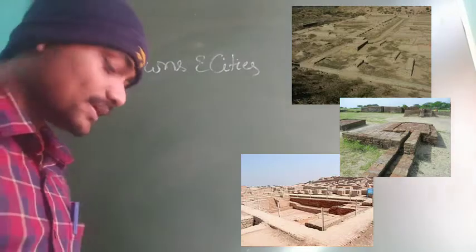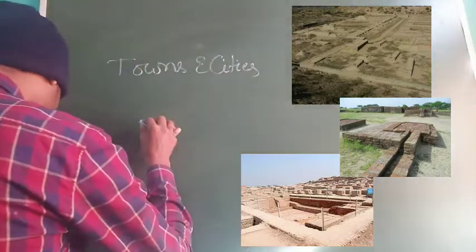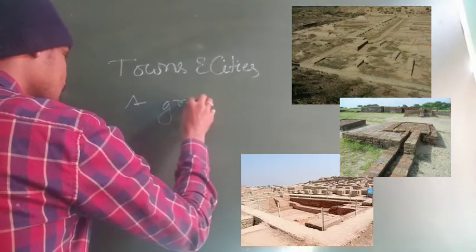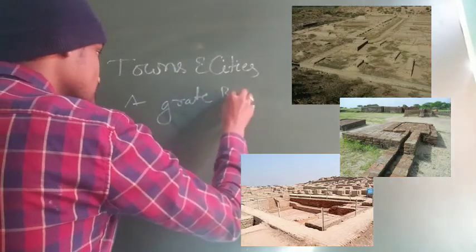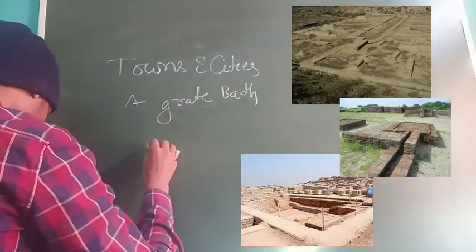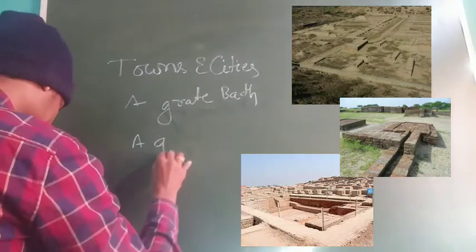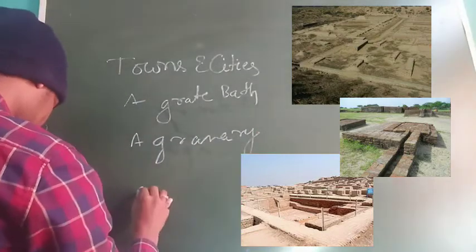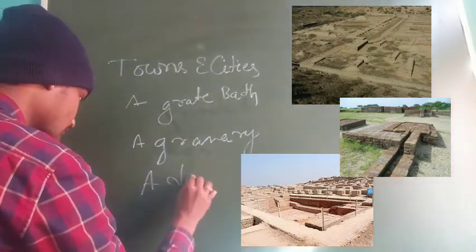The important buildings we found are a great bath, a granary, and a dockyard.